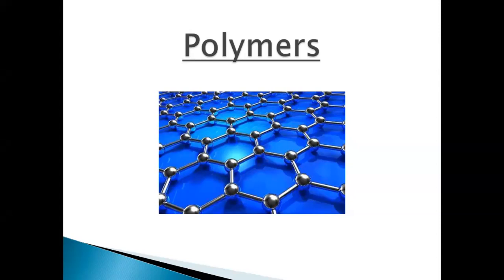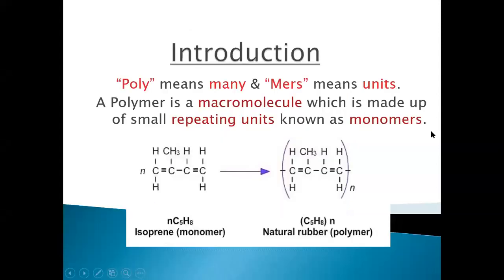So today I'm going to start with this chapter that is polymers, right? Firstly, we must know what a polymer is. Poly means many and mers means units, right? So when many units combine to form a macromolecule which has high molecular mass, that is known as a polymer.